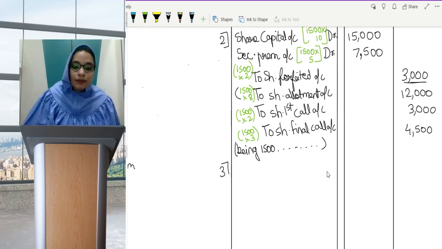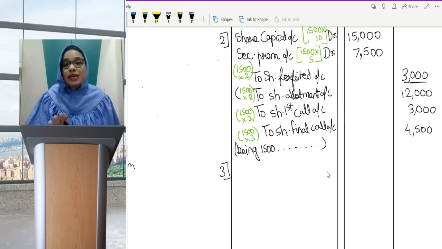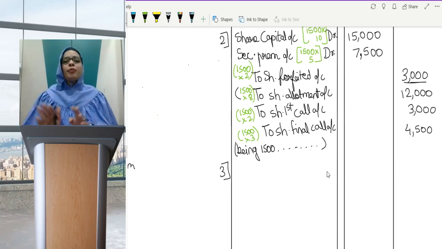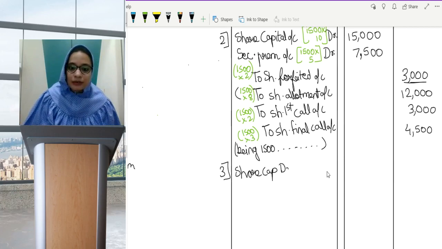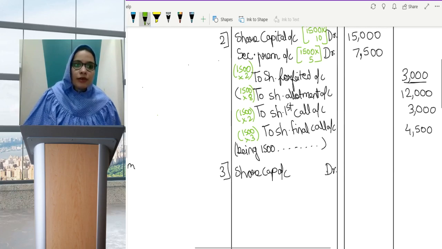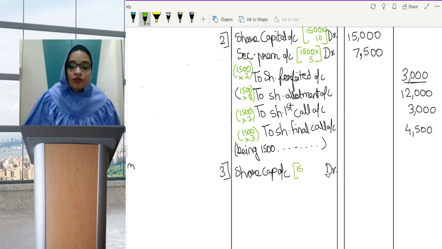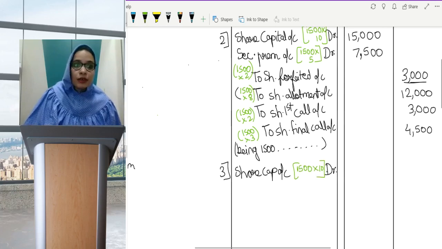So when I come on to point number 3, whenever the premium has been received, any amount of premium, the premium will not come in our forfeiture entry at all. Let us see how we will do it. We will write share capital account debit. Share capital account debit. Again it will be 1500, because here also first and final call everything has been called up, so entire 10 rupees will come. Then securities premium will not come up in the question.